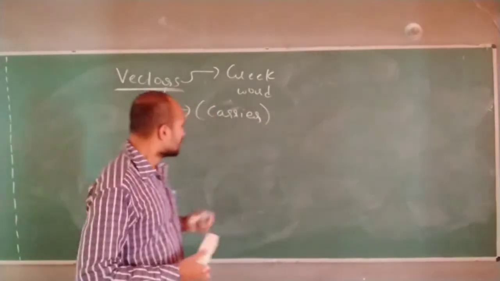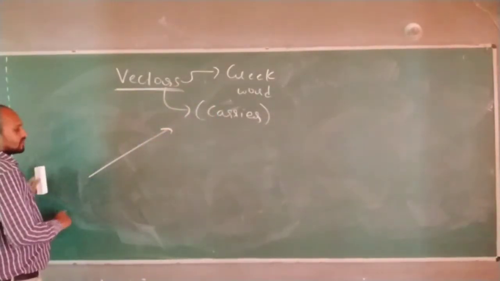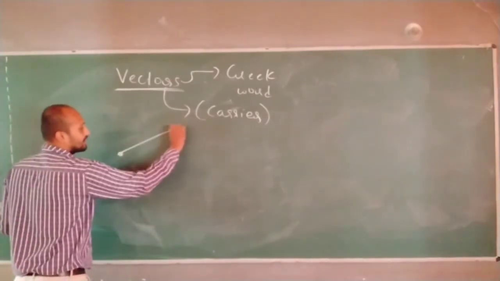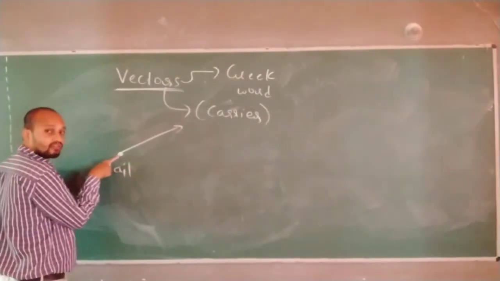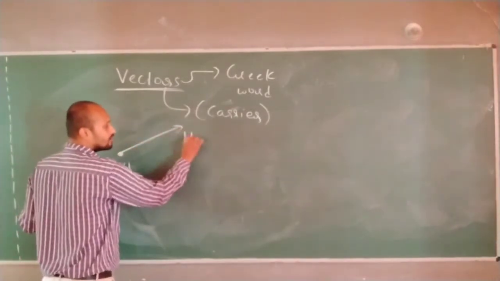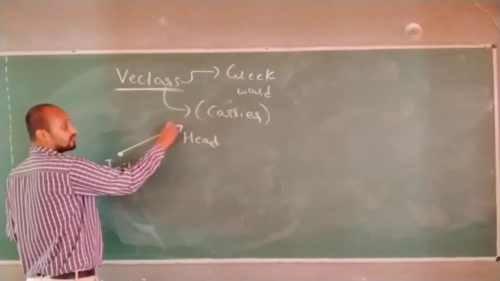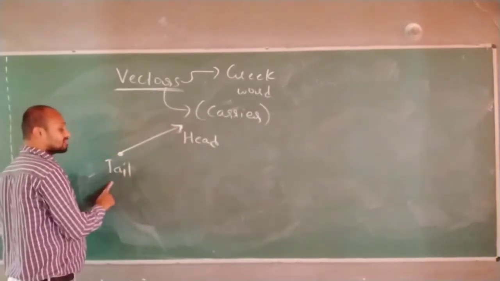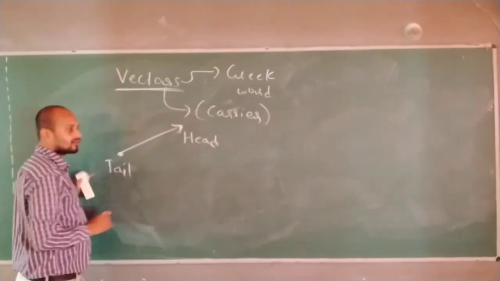For that, let us show what is a vector. Vector is a line, an arrow mark. Vector is an arrow line which starts from a point, the tail. This is the starting point of the vector. It keeps on growing. This is the head. Correct? Wherever the arrow mark is there, this is the head of the vector. Where the starting point is there, that is the tail of the vector. It keeps on growing like this.